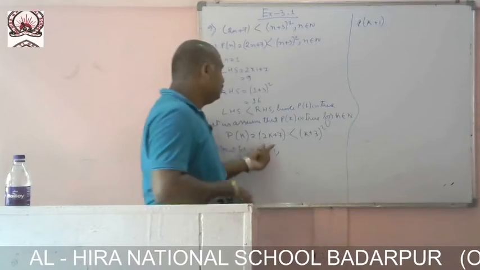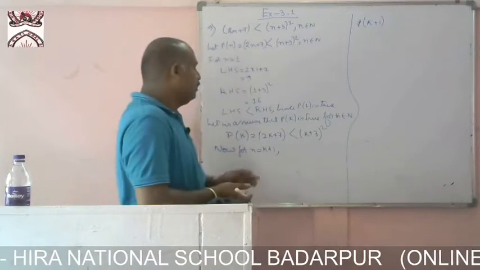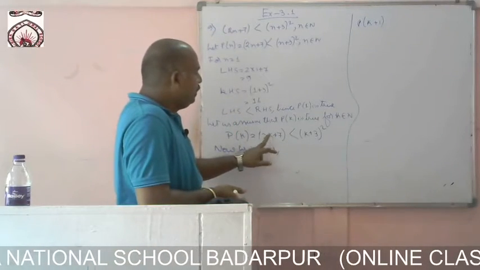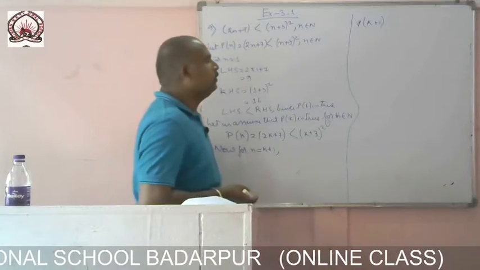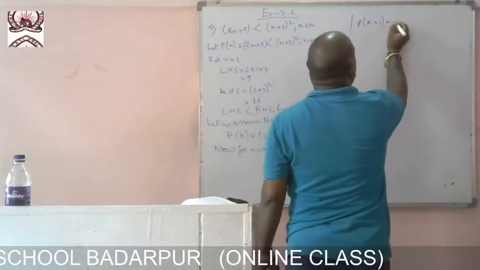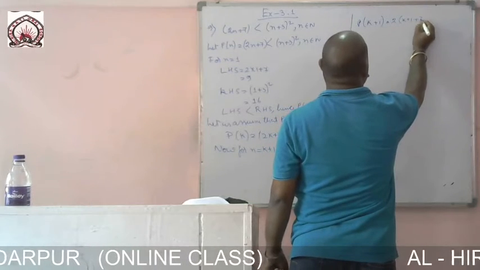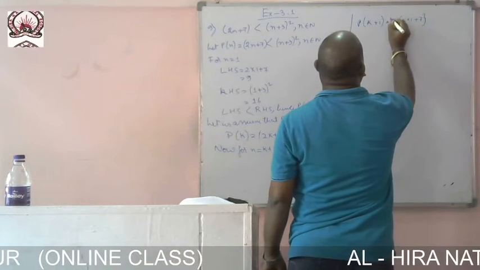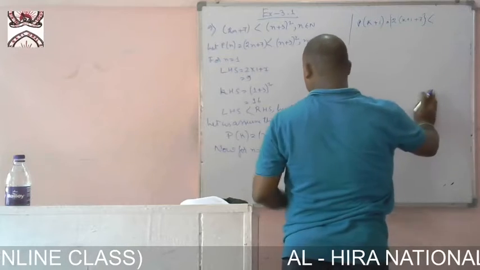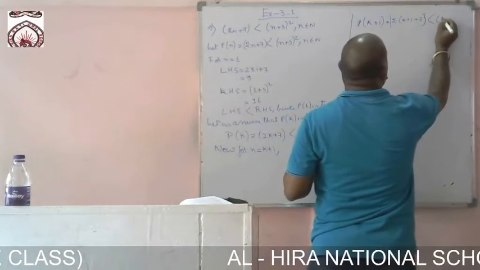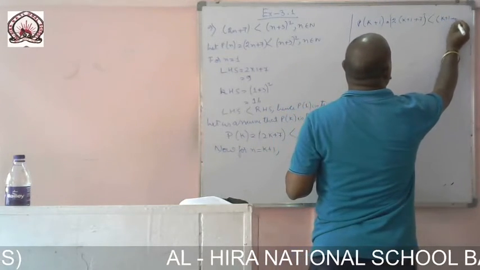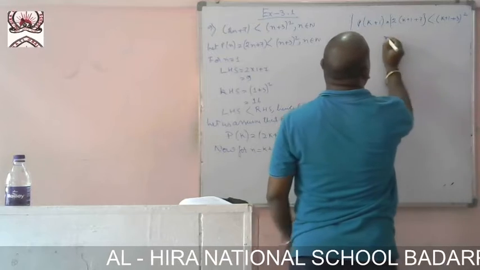In place of k we have to put k plus 1. So 2 into (k plus 1) plus 7 should be smaller than (k plus 1 plus 3) whole square.